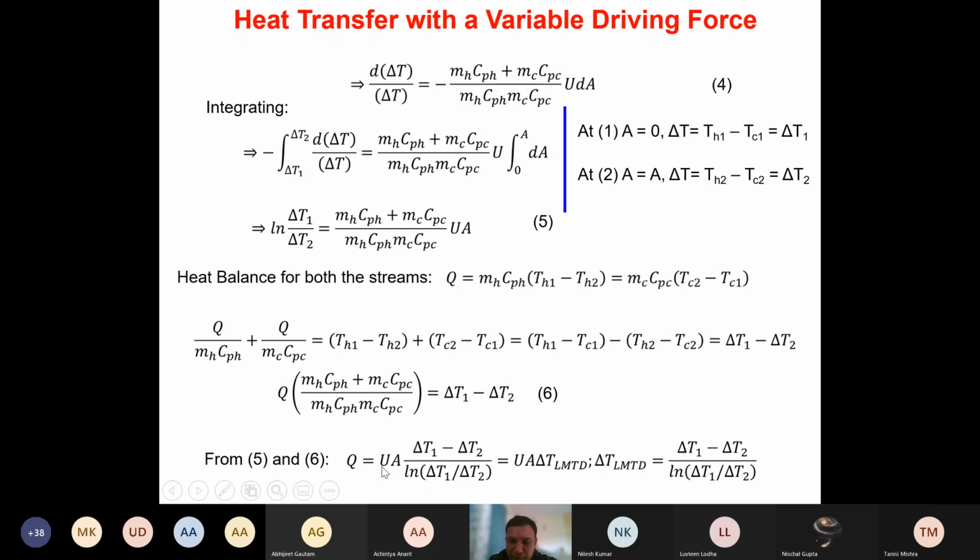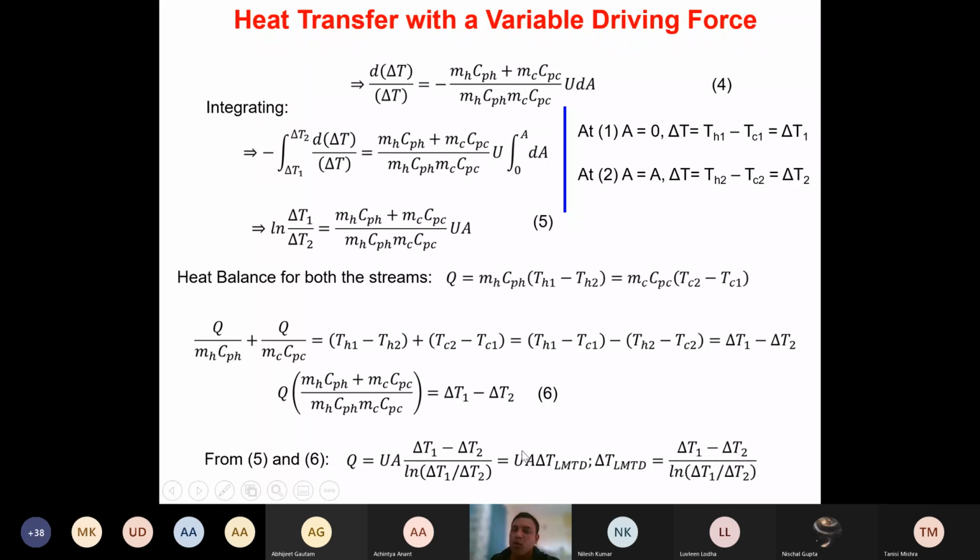So all these temperature terms are represented as nothing but delta T LMTD, log mean temperature difference. So Q is obtained as UA delta T LMTD, where delta T LMTD is nothing but delta T1 minus delta T2 divided by ln delta T1 by delta T2. So this is the final expression.